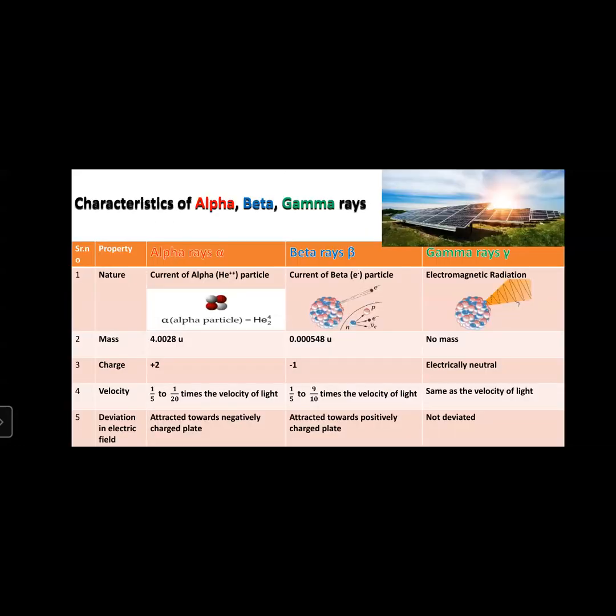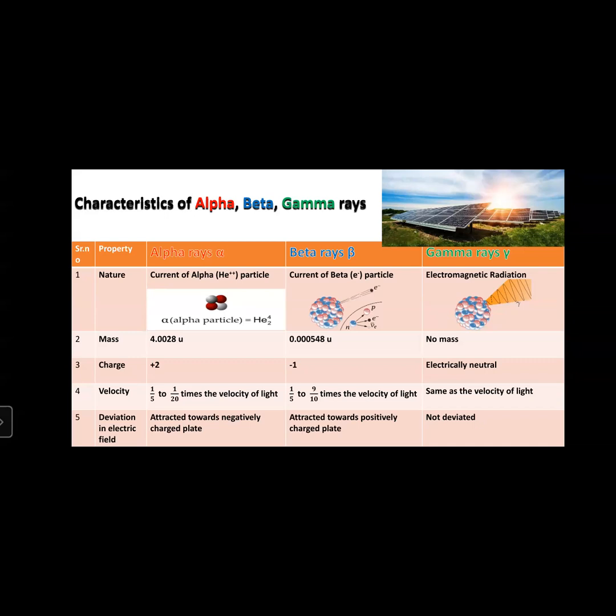They concluded their properties like nature, mass, charge, velocity, deviation, penetrating power, ionization power, power of fluorescence, etc. Alpha rays are a stream of alpha particles, beta rays are a stream of beta particles, and gamma rays are nothing but electromagnetic radiation. Among them, alpha rays are heaviest, beta radiation is lighter, and gamma rays have no mass.